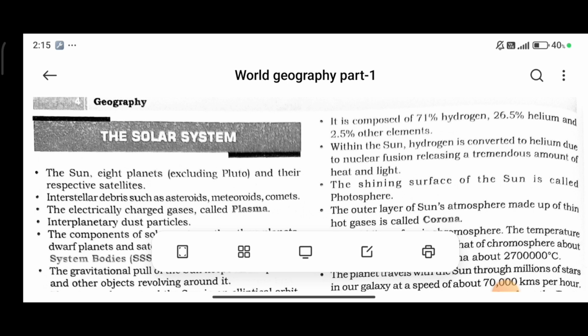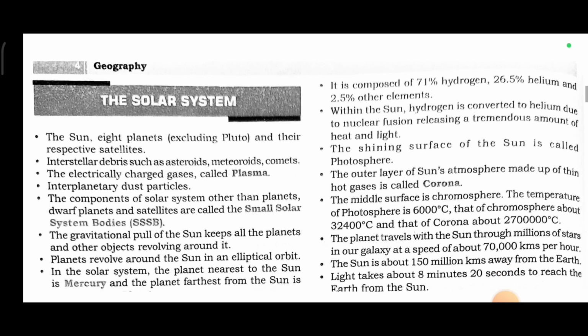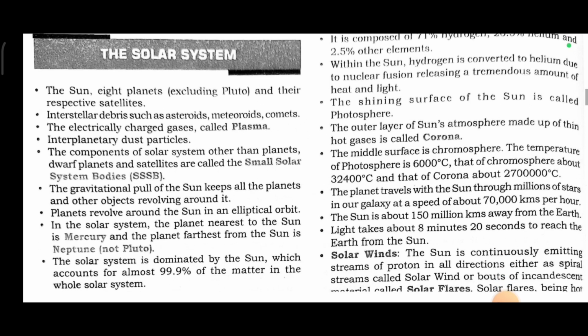It is composed of 71% hydrogen and 26% helium and other elements. Within the sun, hydrogen is converted to helium due to nuclear fusion, releasing a tremendous amount of heat and light. The shining surface of the sun is called the photosphere. The outer layer of the sun's atmosphere, made up of thin hot gases, is called the corona. The middle surface is the chromosphere.